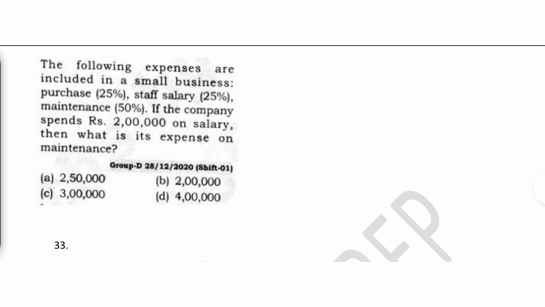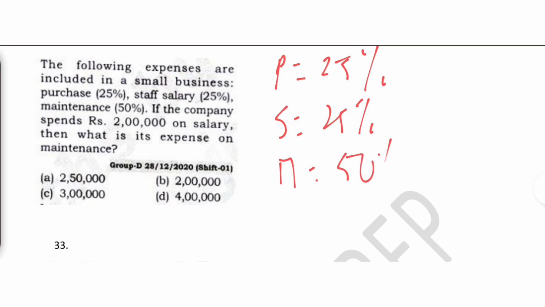The following expenses are included in a small business. Purchase is 25%, salary 25%, maintenance 50%. If the company spends rupees 2 lakh on salary, this is nothing but 2 lakh, and they given 25%.